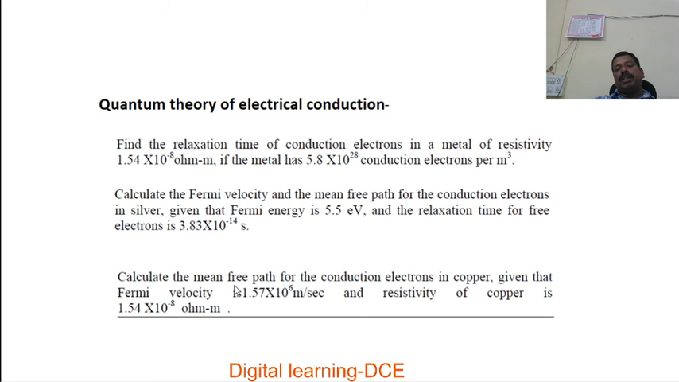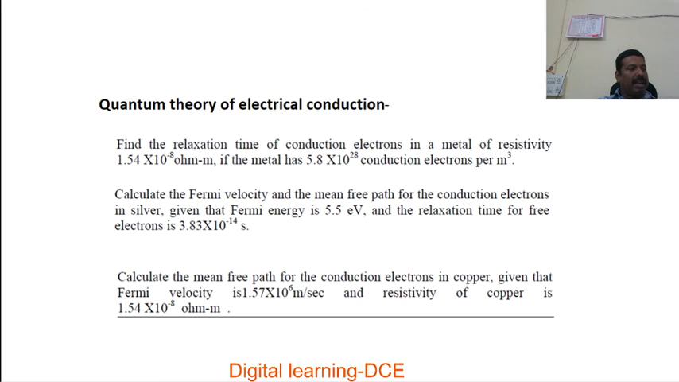Again, this is also based on mean free path calculation. Calculate the mean free path for the conduction electrons in copper, given that the Fermi velocity is 1.57 into 10 power 6 meter per second and the resistivity of copper is 1.54 into 10 to the power of minus 8 ohm meter. Here Fermi velocity and resistivity of copper rho are given. Again here also we first calculate tau and later lambda, or we may directly use the mean free path expression.